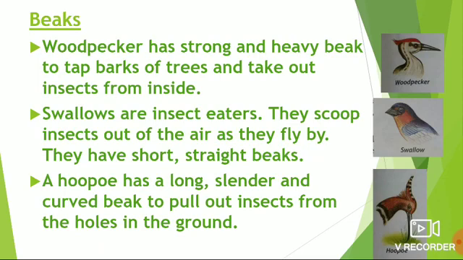Woodpecker has a strong and heavy beak to tap the bark of trees and take out insects from inside to eat. Swallows are insect eaters. They scoop insects out of the air as they fly by. They have short, straight beaks. A hoopoe has a long, slender, and curved beak to pull out insects from the holes in the ground.